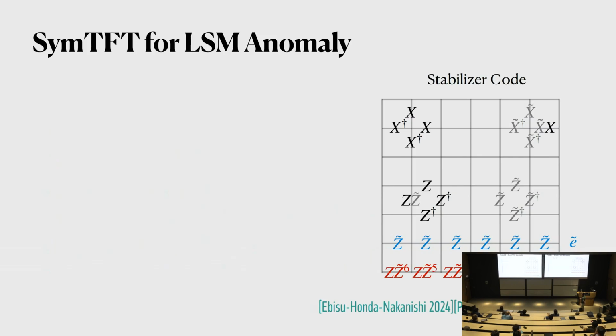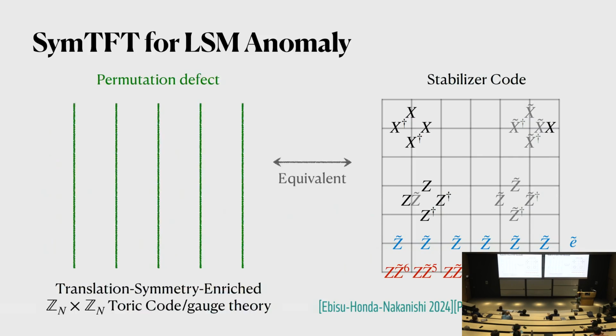Okay. So the fact that these operators are modulated actually tells us that we can also think of this kind of stabilizer code as some kind of translation symmetry enriched version of the Zn times Zn toric code. So we'll just add some permutation defects, and its sole purpose is this: if we bring E tilde across the permutation defect, it just stays E tilde.